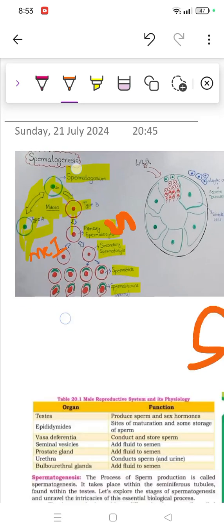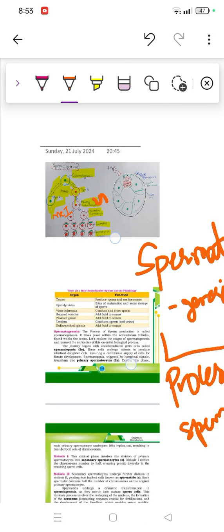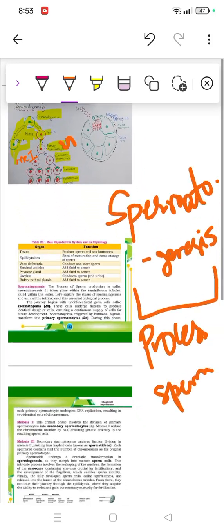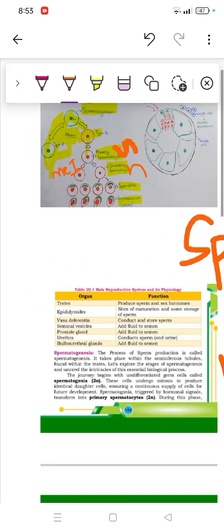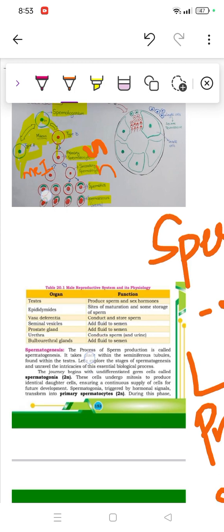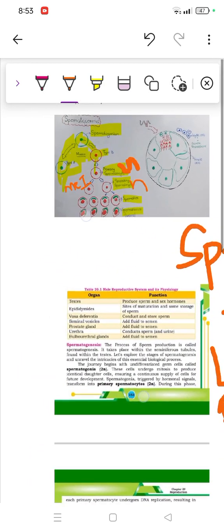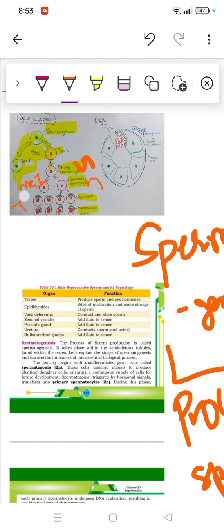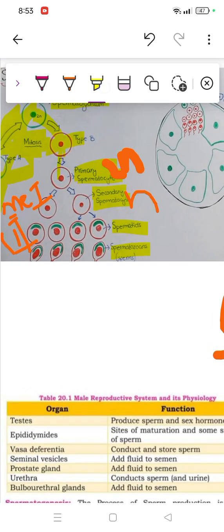Meiosis 1 will happen, right? When meiosis 1 happens, their number becomes n. This means they become half. After that, in meiosis 2, the secondary spermatocyte divides into haploid cells, so the number stays the same. Here is meiosis 1, here is meiosis 2. I'm sure it's clear if I explain a little more. Primary spermatocyte here is diploid, then it will move to secondary, where it becomes half in number.